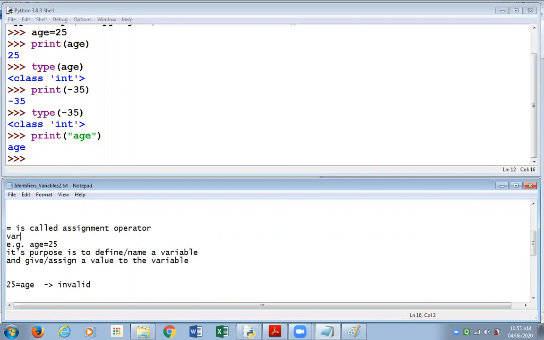You will be writing the variable, that is the name of the variable that you are creating, to which the value is to be given. Then you write the equal to. That means you write the name of the variable before the equal to sign on the left hand side, and you write the value that you want to give to the variable on the right hand side. This is the proper manner, and we have given you the example also. As you see, the age variable is to the left of the equal to, and the value is on the right of the equal to.